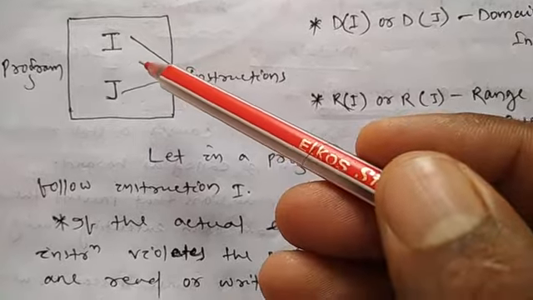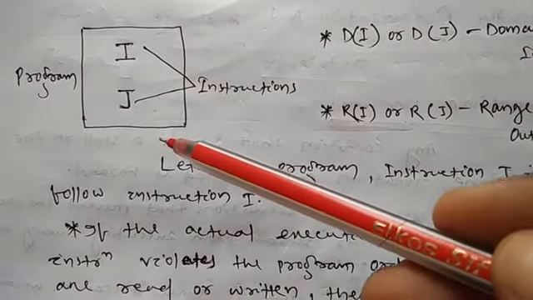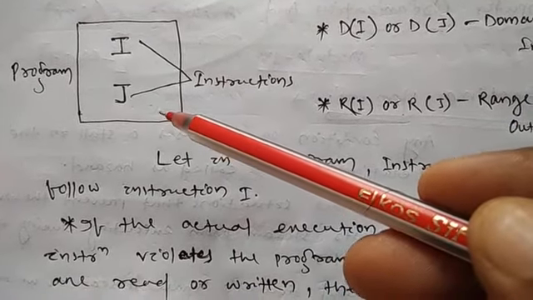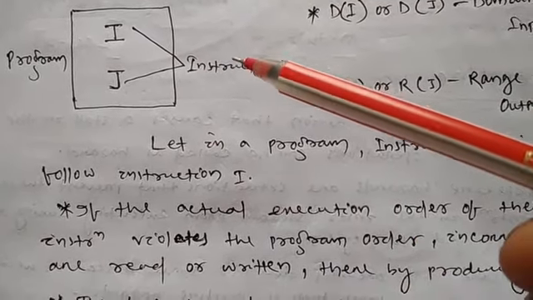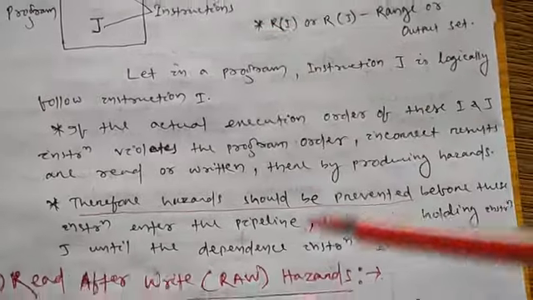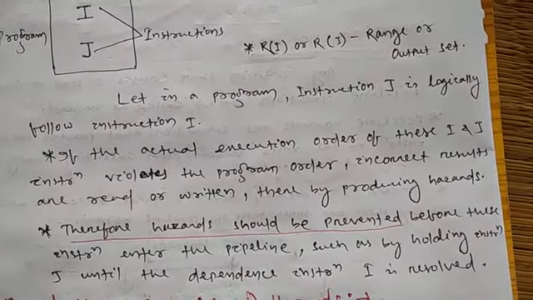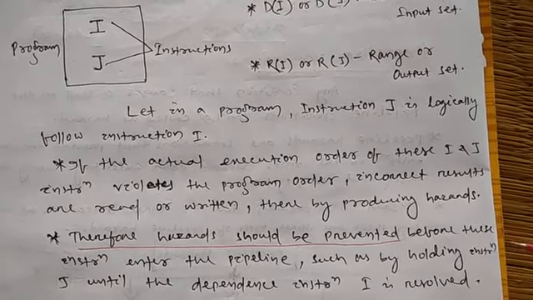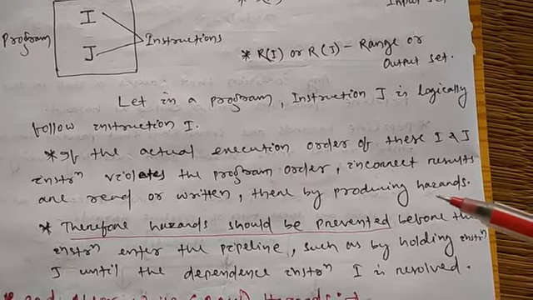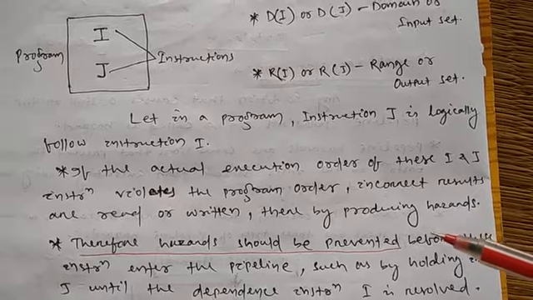How? Let us finish the I job, then we can allow J to enter the pipeline, then the problem will be solved. So this is the concept of data hazards, and how we can prevent the data hazards in the pipelining process. Get it, everybody?